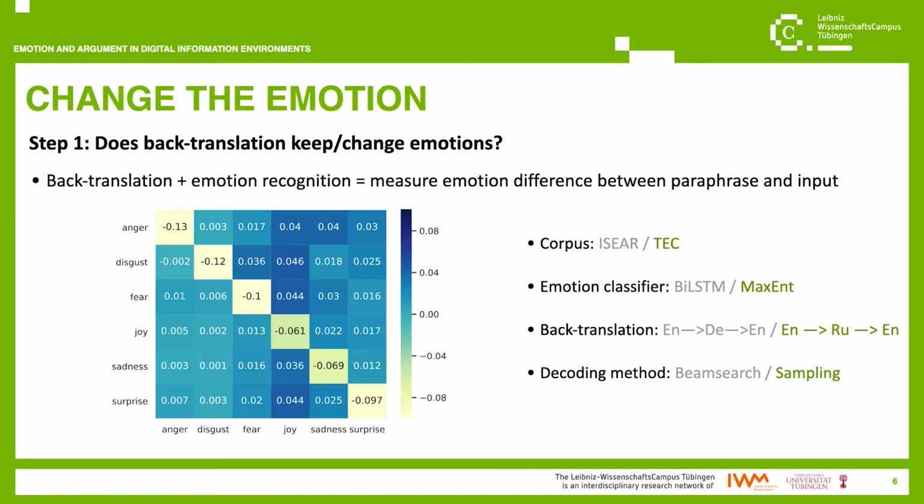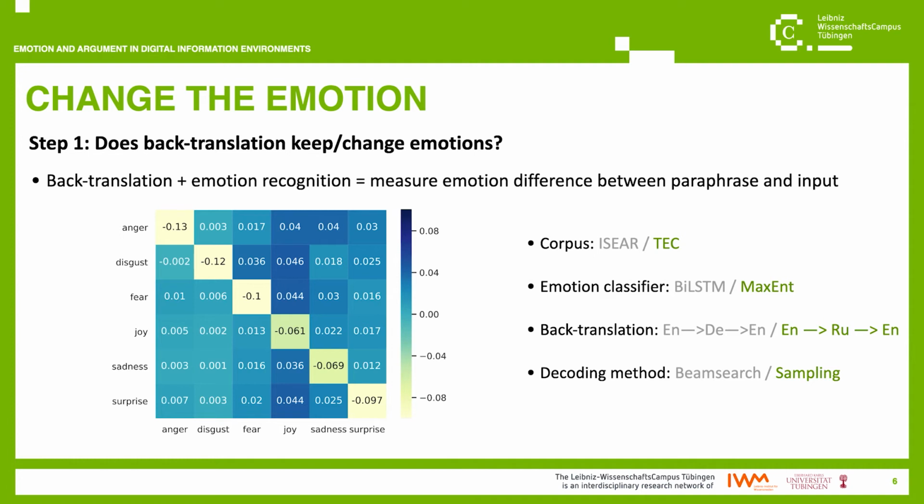So, to eliminate the influence of my specific choices on these results, I conducted the same experiment and I measured the emotion difference between the paraphrases and the input texts with different combinations of parameters. For instance, this is the heat map I obtain using a different collection of texts with different emotions, different languages in the back translation, and different mechanics for emotion classification and translation. These numbers are a bit different compared to what I showed you before. However, we can still see the pattern according to which the original emotion is tuned down and the others are tuned up.